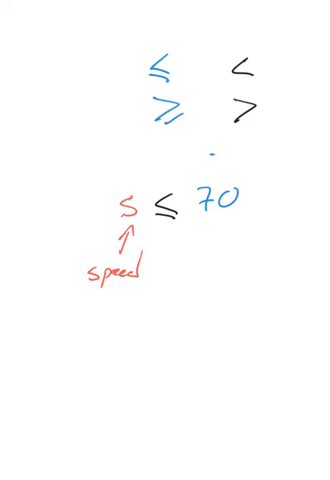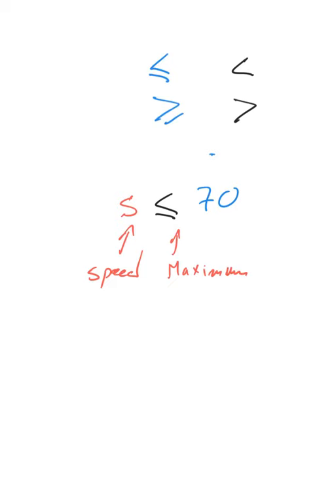We can say that drivers might drive at a speed S no greater than the posted speed limit of 70 miles per hour. So it's no more than 70, or at most the maximum speed. The maximum speed will be 70.